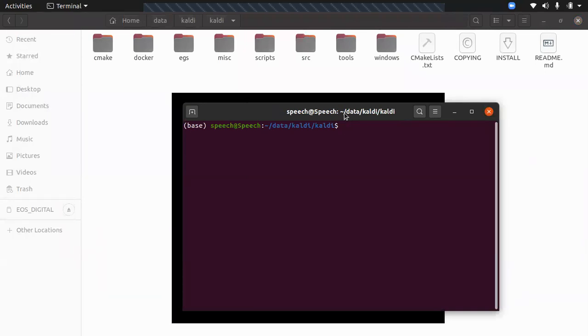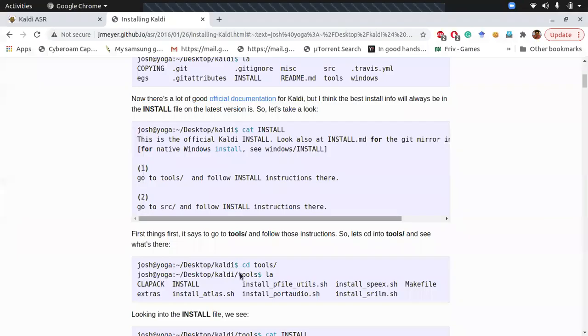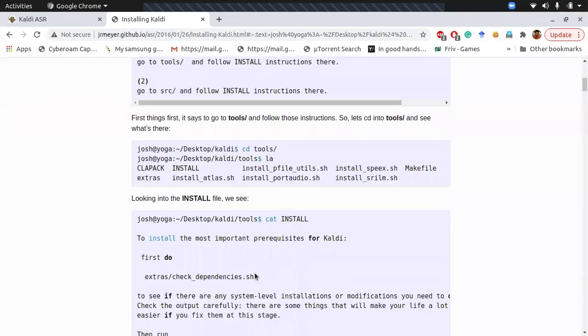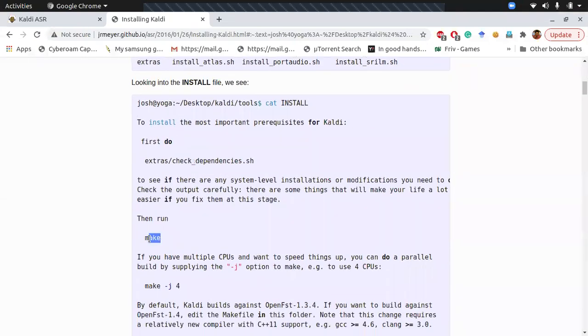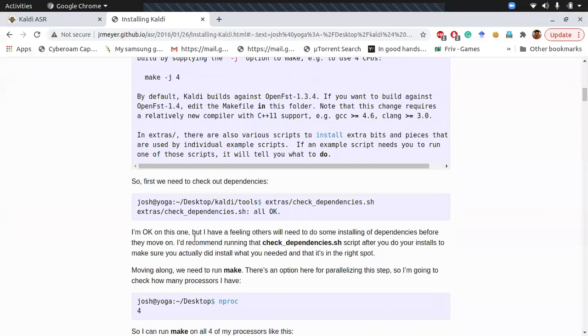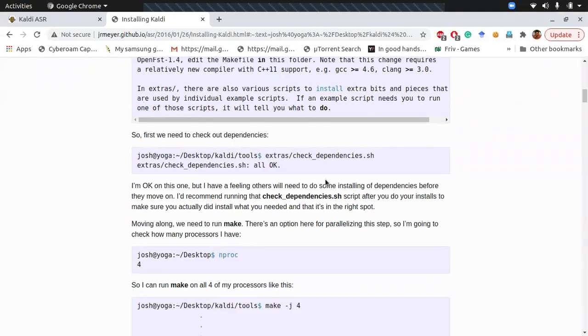Yes, sir. So basically, we go into the tools directory and follow these steps, like doing make and then make depend.